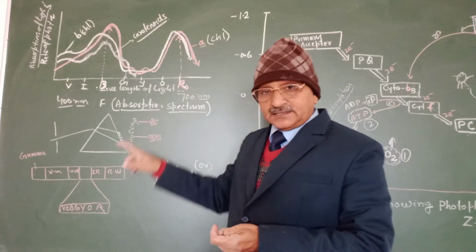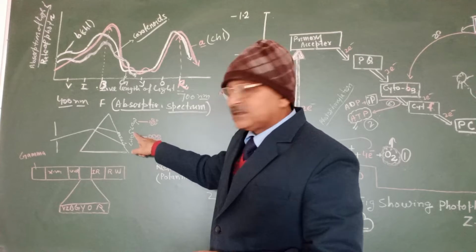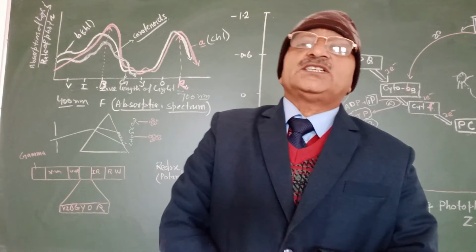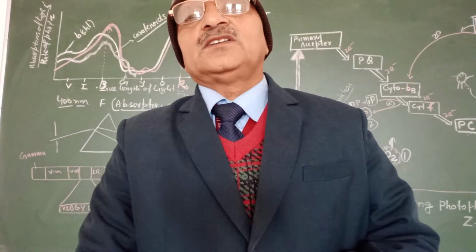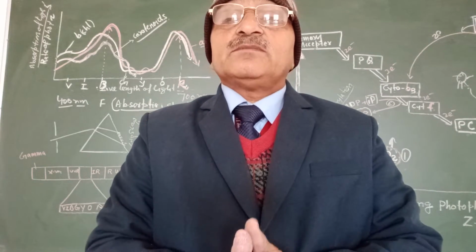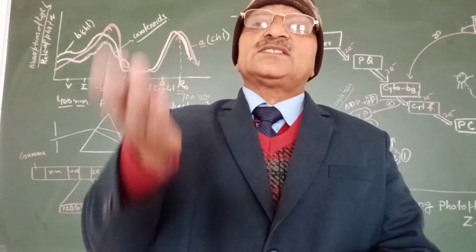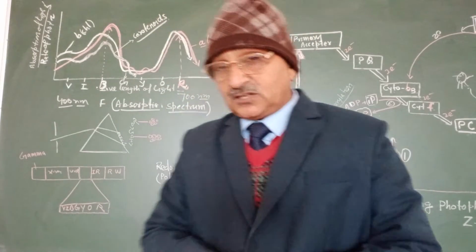At red light the rate of photosynthesis is high, and at green light it is minimum. This is the reason that chlorophyll appears green in color. Plants hate the green color; they do not like it. Why? Because green color has no use for the plant. The rate of photosynthesis is minimum. This is one of the reasons.